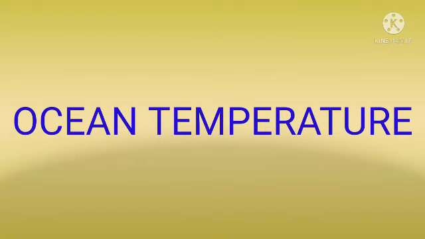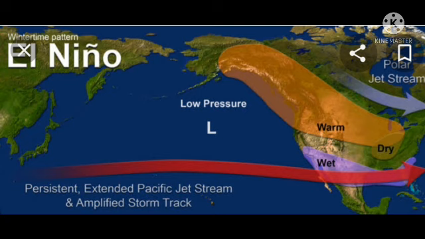Okay students, the first one is El Nino. See in the picture, this is the El Nino picture. El Nino is a climate pattern that describes the unusual warming of surface waters in the eastern tropical Pacific Ocean.